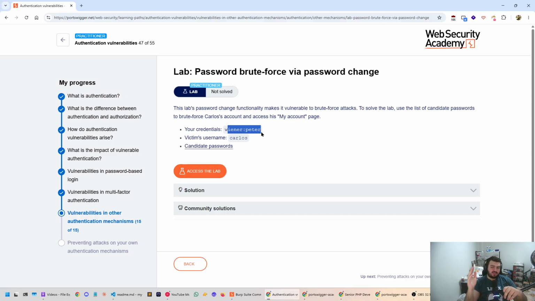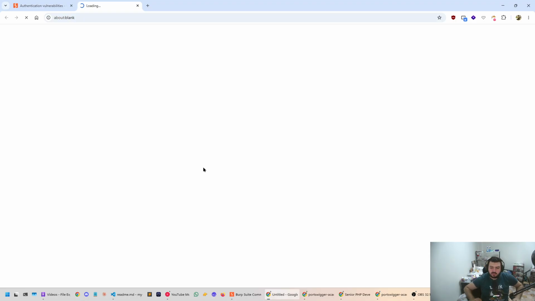But then it looks like the password change is vulnerable. And this is a really good practice for real life, because as a developer, you might protect your login thinking this is the only way you could protect accounts from being brute forced. But again, you would forget something like the actual password change, especially if it is done the same way that I think it is. By the way, this is my first time doing this lab. This is blind, so we'll be walking through together what we're doing here, which is cool.